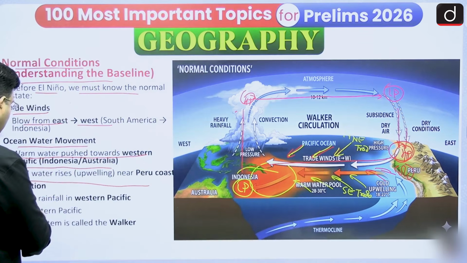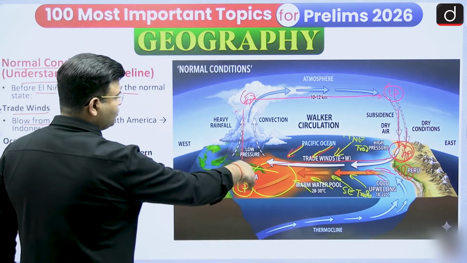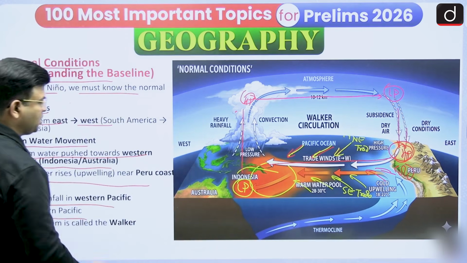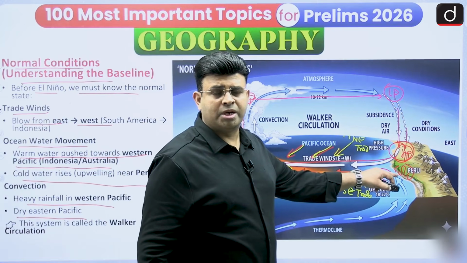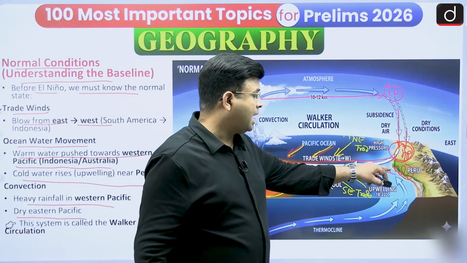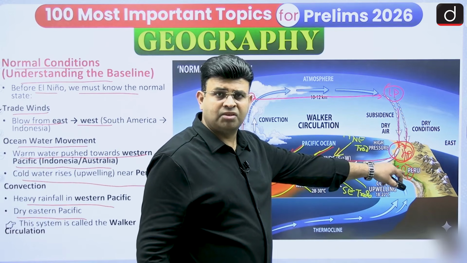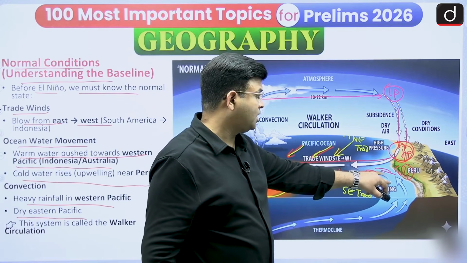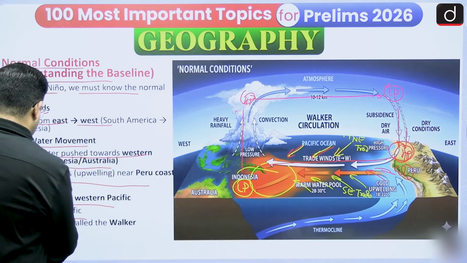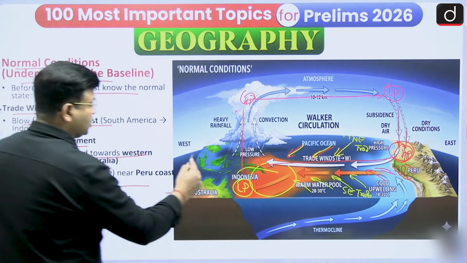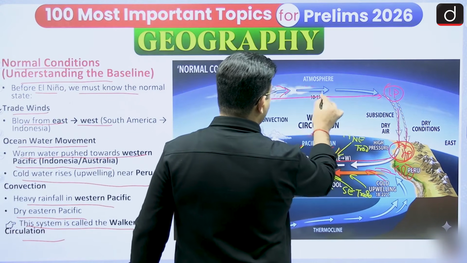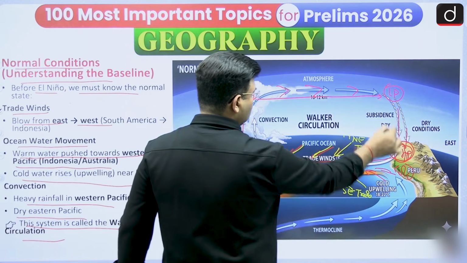Then there is convection, with heavy rainfall in the western Pacific where the pressure is low, and a dry eastern Pacific, because colder water does not hold much moisture and does not cause rainfall. This is also one of the factors for the Atacama Desert, along with the subtropical high pressure and the cold Peru current. This system is called the Walker circulation. Yes or not?